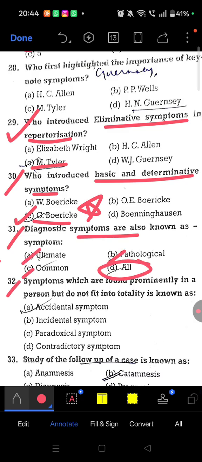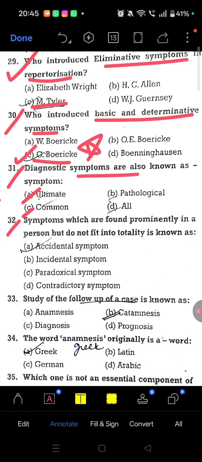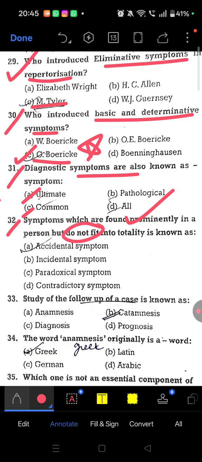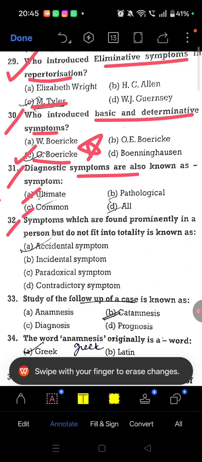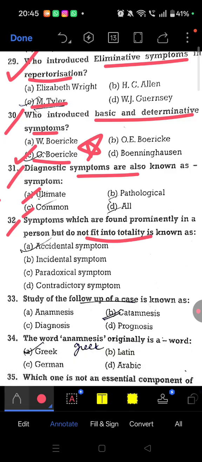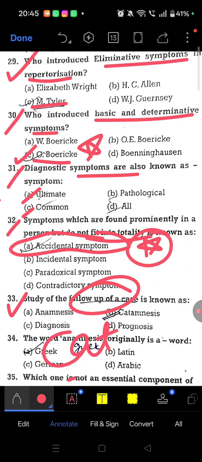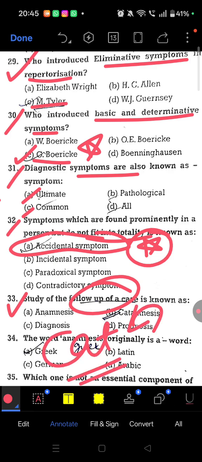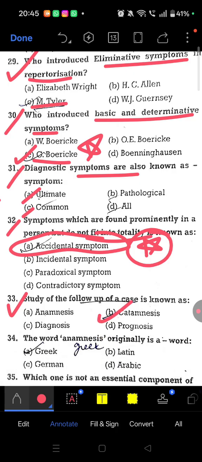Question 32. Symptoms which are found prominently in a person but do not fit into the totality are characteristically known as accidental symptoms. Question 33. Study of follow-up of a case. Remember, a cat used to follow, so the right answer is catamnesis, for follow-up of a case.